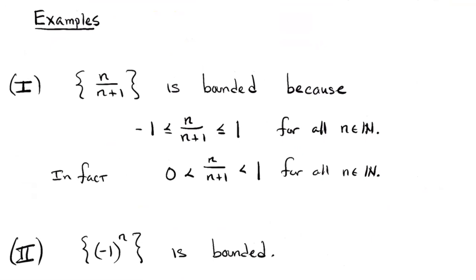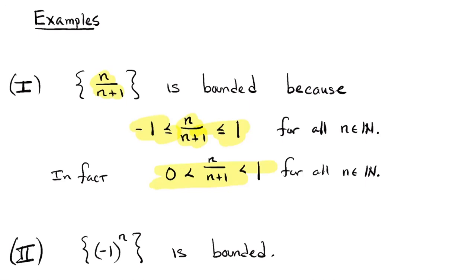So let's take a sequence whose terms are, say, n over n plus 1. I claim that that's a bounded sequence. Well, because n over n plus 1 is a positive number, so it's greater than or equal to -1 in particular. But for every natural number, n over n plus 1 is less than or equal to 1. So it's a bounded sequence. Its terms lie between -1 and 1. In fact, they lie between 0 and 1. But I'm just using a symmetric interval.